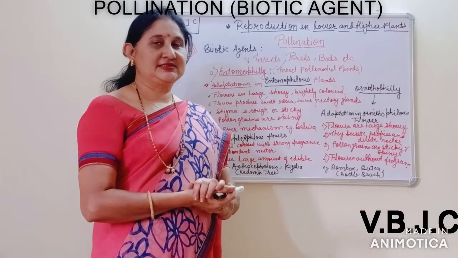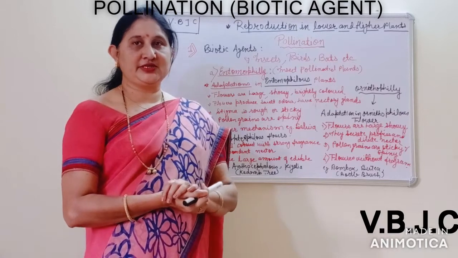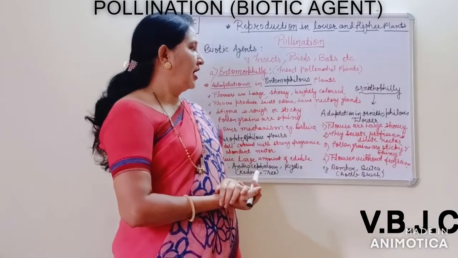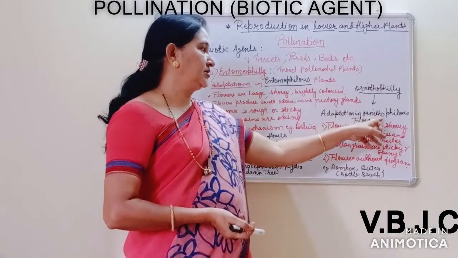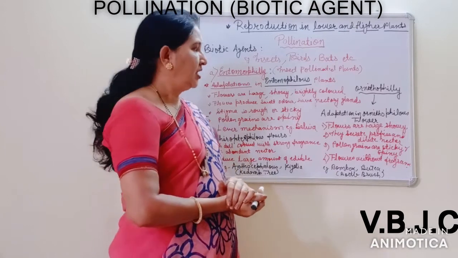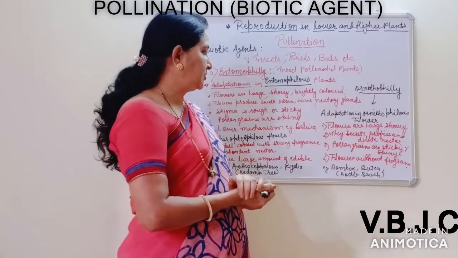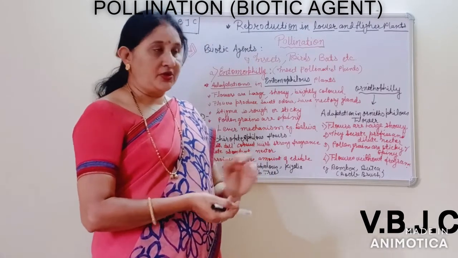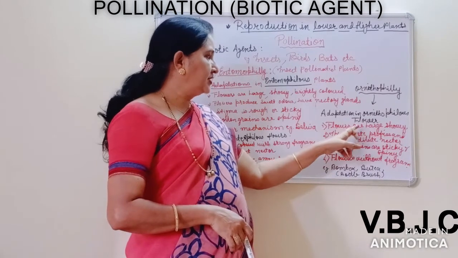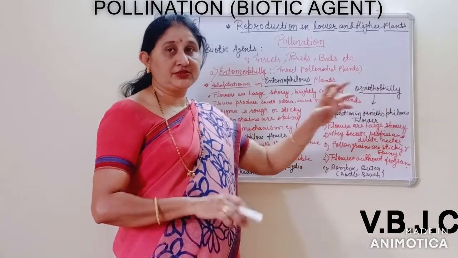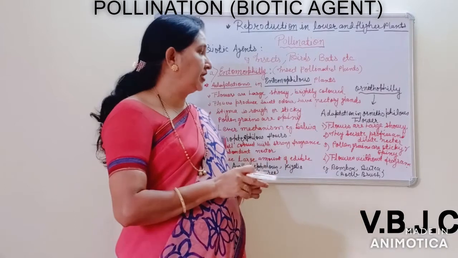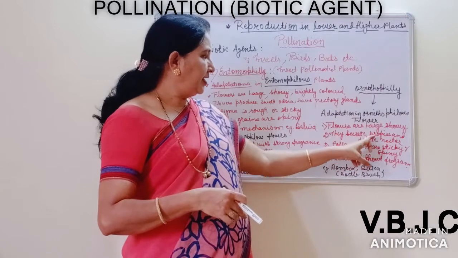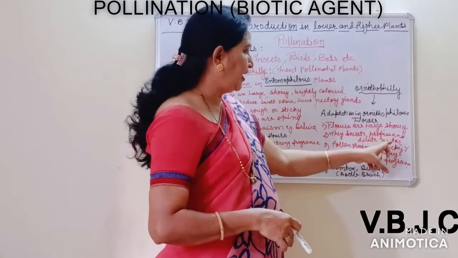Now here the second type of pollination takes place by birds. That is known as ornithophily, and the plants pollinated by birds are known as ornithophilous plants. The flowers of those plants produce adaptive characteristic features which favor only this pollination. Here the flowers are very large and showy. The petals are very large, and the flowers become more conspicuous and showy. And they secrete a profuse and dilute nectar.